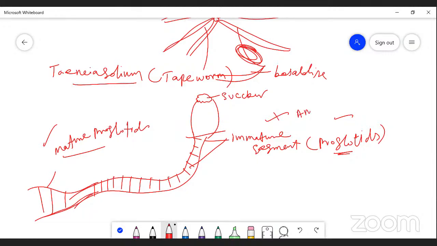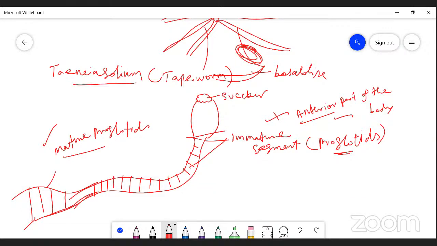That's very, very important. The anterior segments, very small in size, are immature segments, seen in the anterior part of the body. The fully mature segments are seen in the posterior part of the body. These are called mature proglottids.